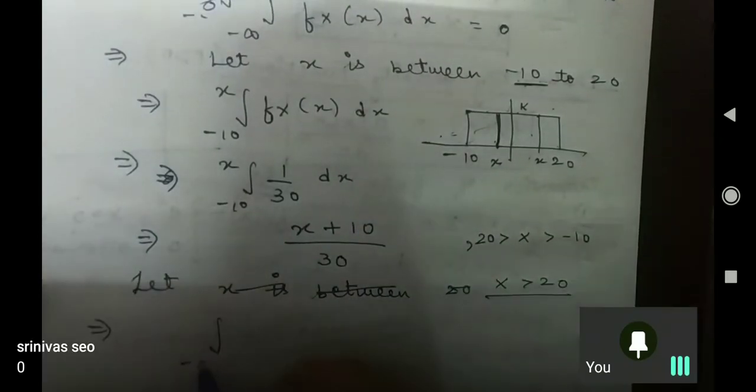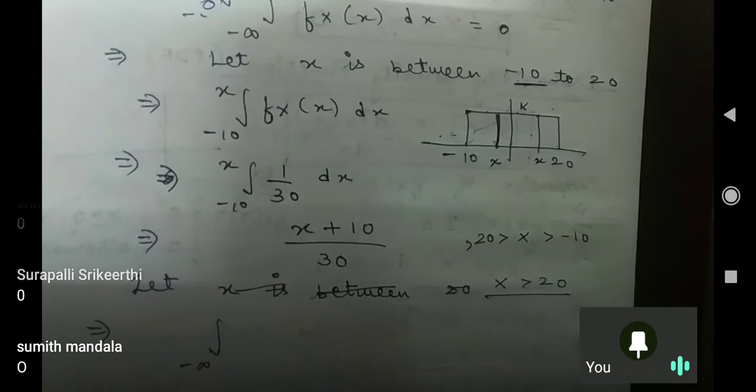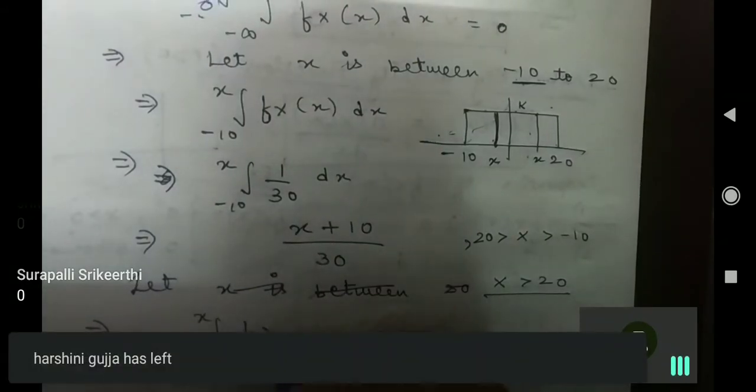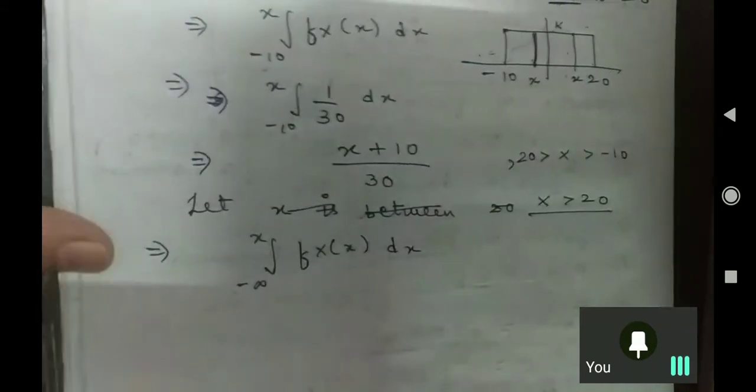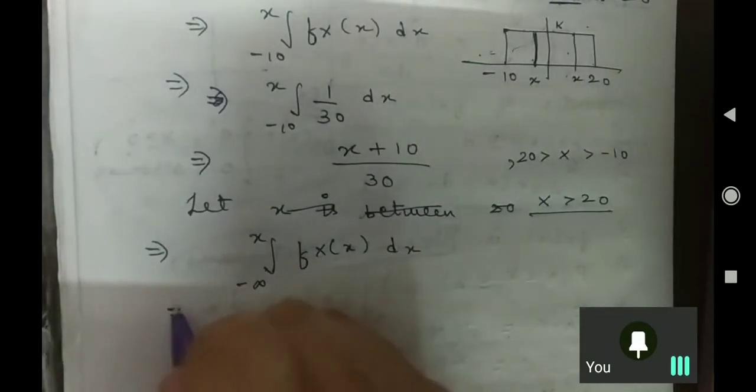Srinivas, just a second, you are not very much aware of this integration. That is why you are answering this way. See, I am applying only the basics again.